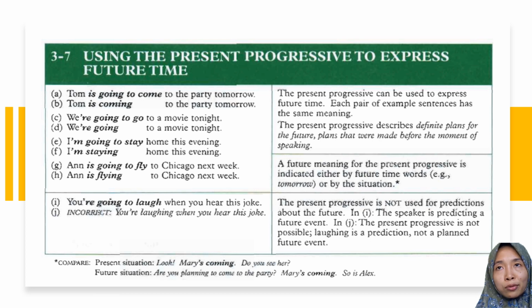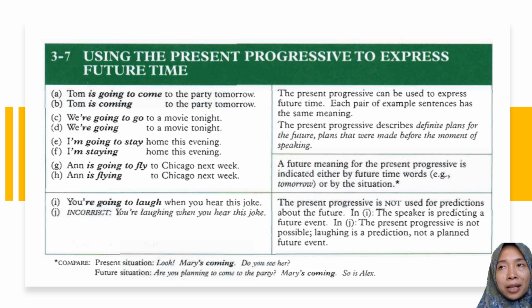For be going to, as I have already explained before, it expresses an activity in the future that the speaker has already planned before, just the same as present progressive. If we use present progressive for a future meaning, it means that the activity in the future is already planned before.